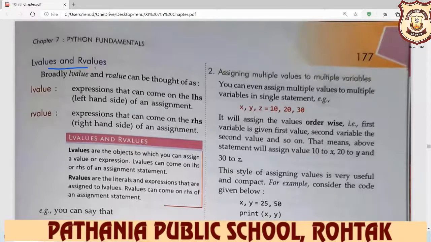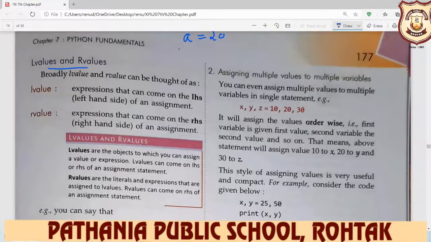L value means left hand side value and R value means right hand side value. Broadly, there are two types of values: left hand side values and right hand side values. For example, when you write a is equal to 20, a is on the left side and 20 is on the right side.